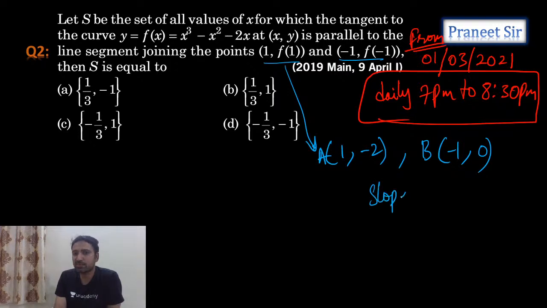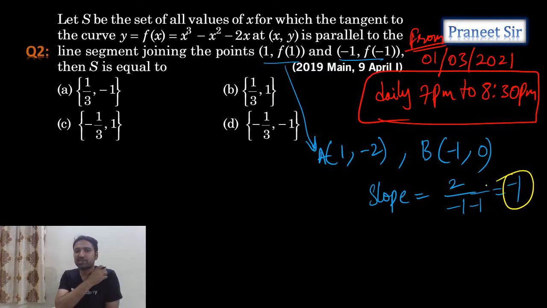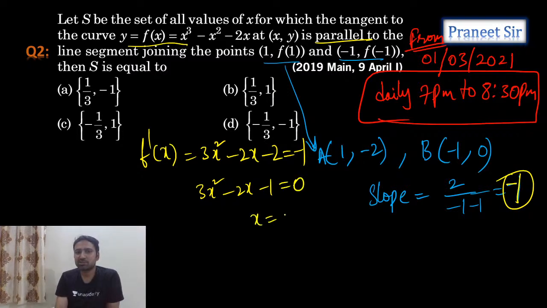So can I calculate the slope of the line joining these 2 points? y2 minus y1 by x2 minus x1. I am getting minus 1. Slope is minus 1, so the tangent should be parallel to this, which means the tangent slope is also minus 1. The tangent slope is f dash x only, that is 3x square minus 2x minus 2 is equal to minus 1. From that I can calculate the x value. 3x square minus 2x minus 1 is equal to 0. So x equals 1 we get. Otherwise you can verify the options.